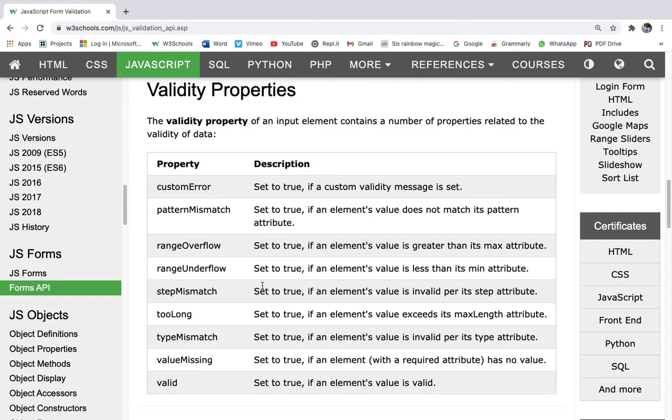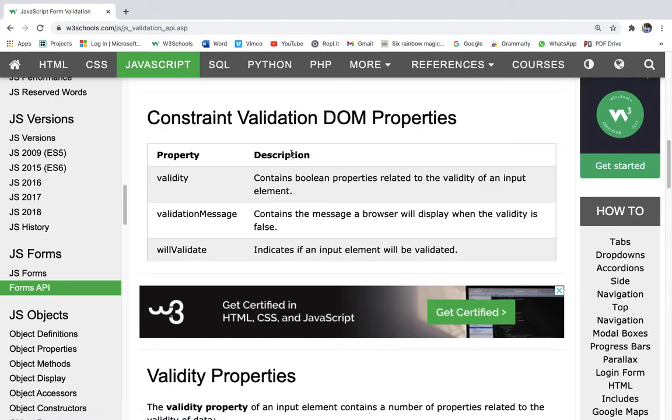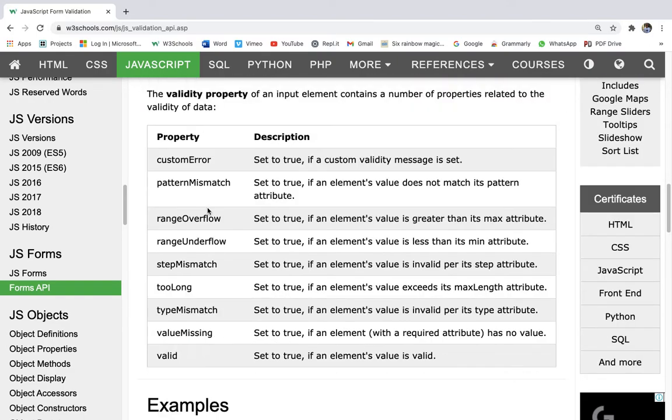So we did validity over here. These are constrained DOM properties: validity, validation message, and will validate. And in validity also there are properties like custom error, pattern mismatch, range overflow, range underflow, step mismatch, too long, type mismatch, value missing, and valid. So let's see what all these properties do.